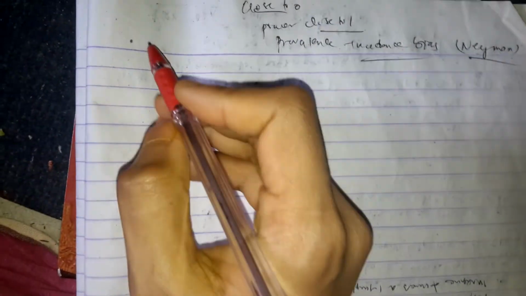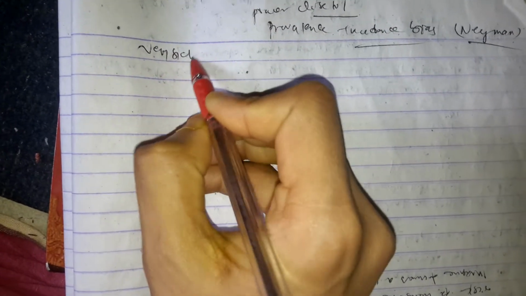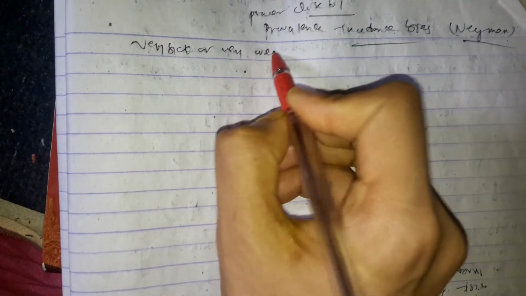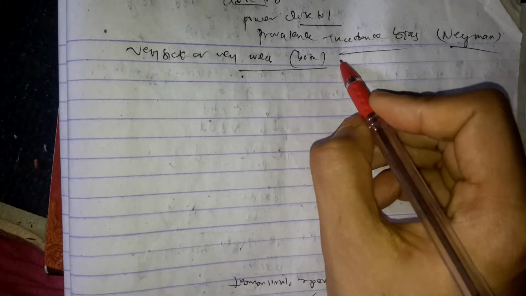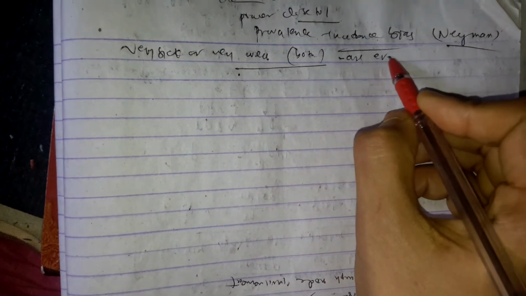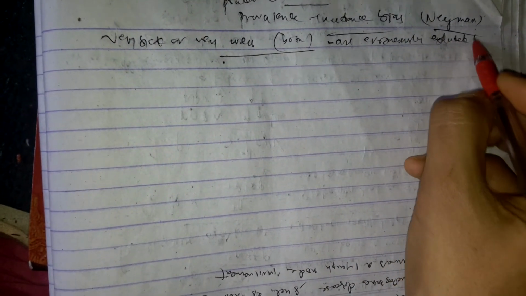So let's discuss prevalence incidence bias. Prevalence incidence bias is also called Neyman bias. It is a type of selection bias where the very sick or the very well, or both, are erroneously excluded from the study.